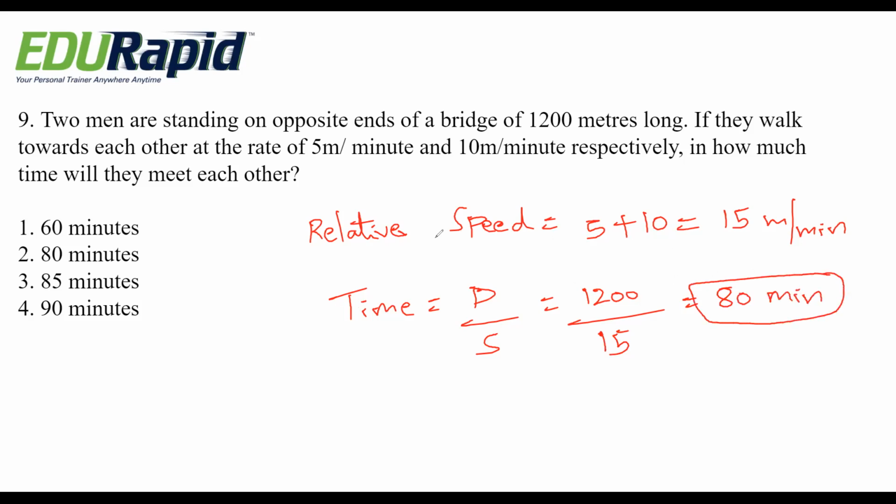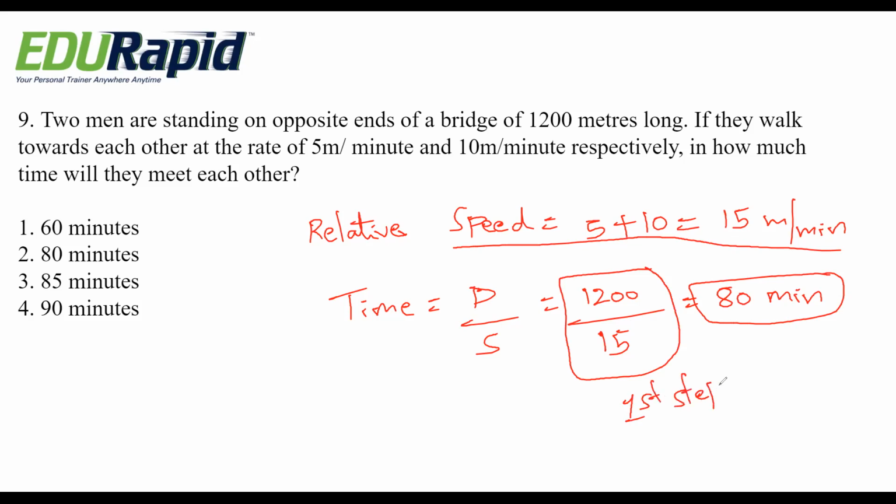See in exam, you no need to write all this first step, okay? Directly you can write 1200 by 15. This should be your first step, okay? 80 minutes is the right answer.